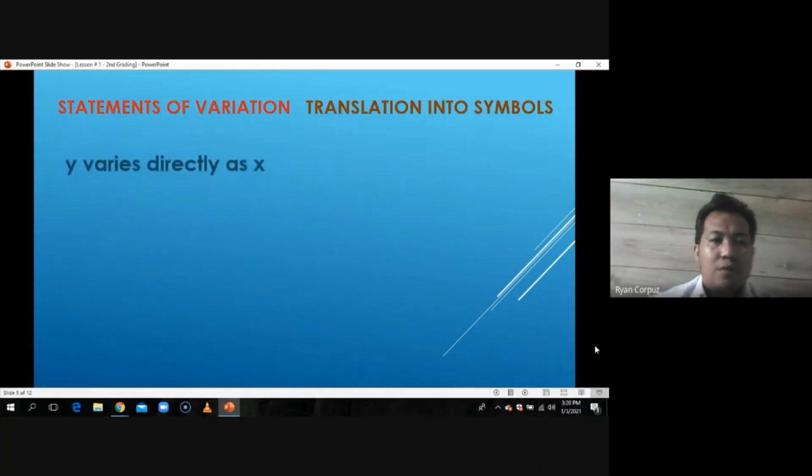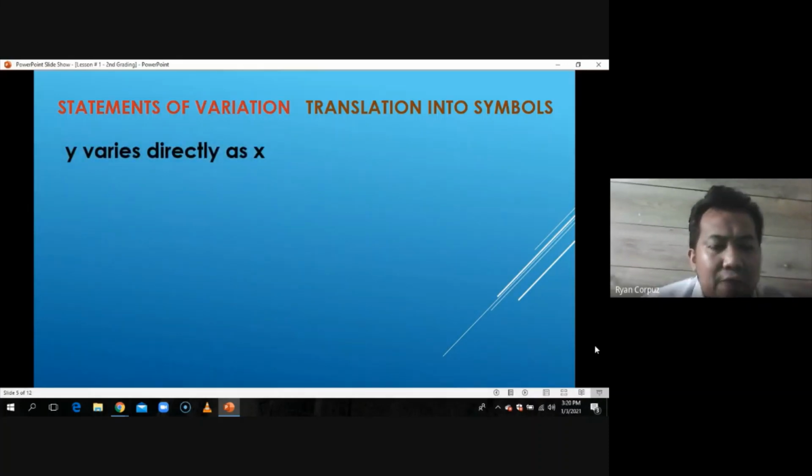So unahin natin, number one, y varies directly as x. So that y varies directly as x, we call that the statement of variation. So yun yung unang-una natin kailangan hanapin when we are solving any kind of variation.